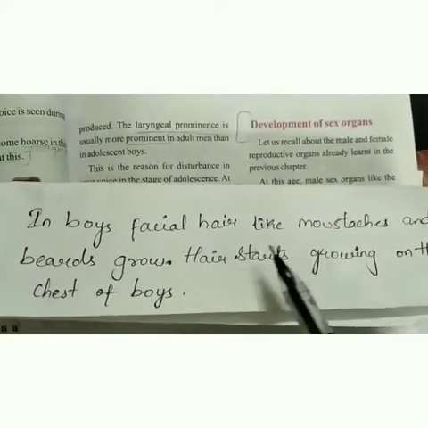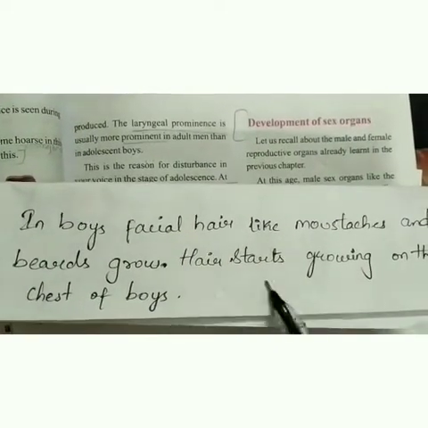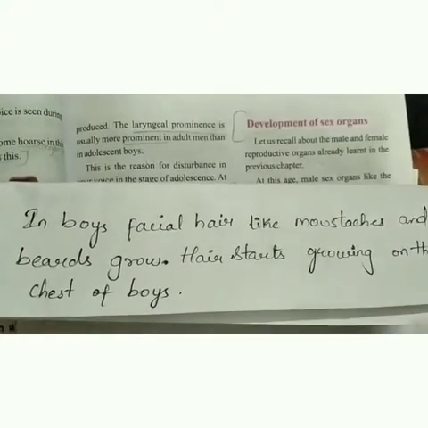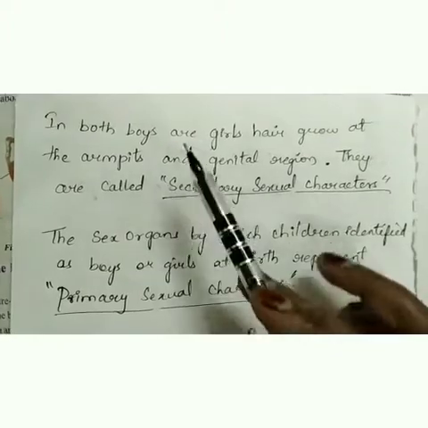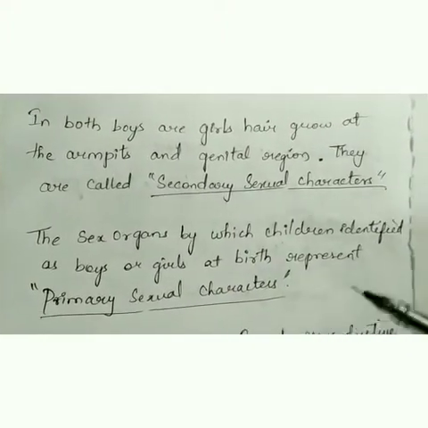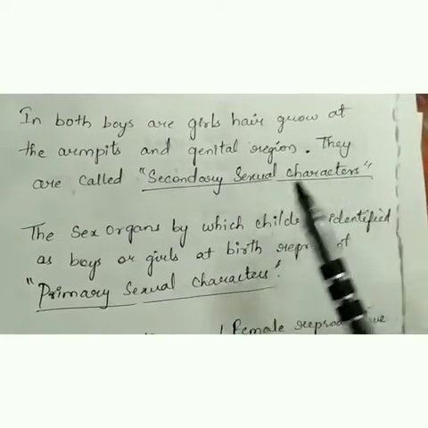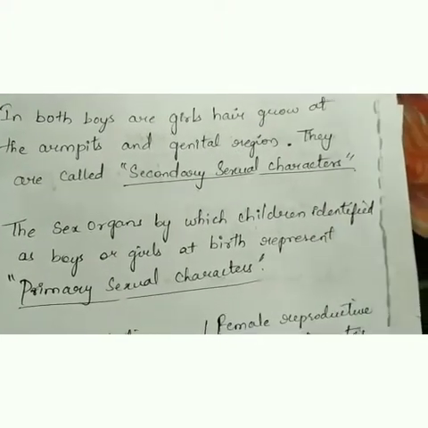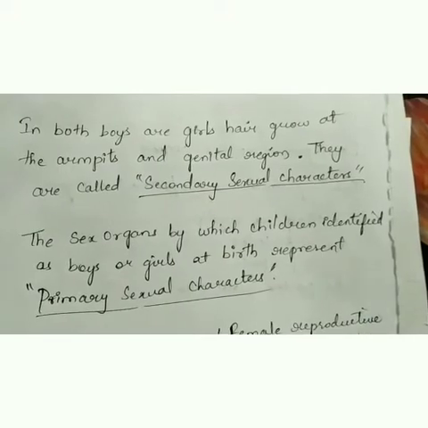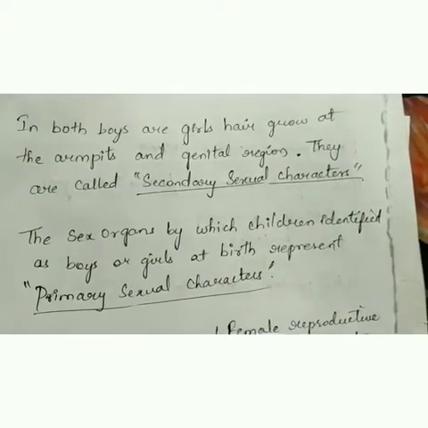In boys, facial hair like mustache and beard grows. Hair starts growing on the chest of the boys. So these are the secondary sexual characters. In both boys and girls, hair grows at the armpits and genital region. So those are also secondary sexual characters.